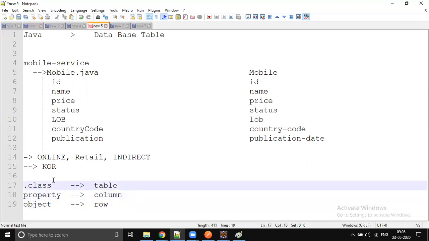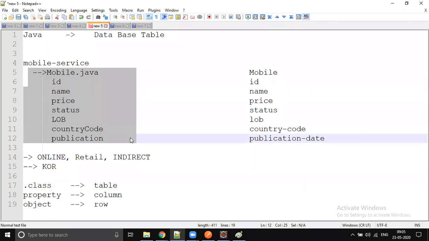The entire JPA will work on this concept only. JPA means Java Persistence API, and we call that relational model mapping. Relational means table, model means the Java file. So this is how these two are going to be mapped, right?